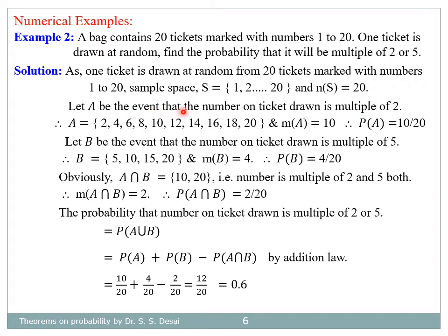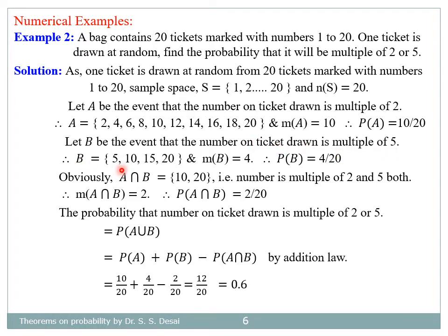Now let A denote the event that the number on the ticket drawn is a multiple of 2. So A will contain 10 numbers 2, 4, 6 up to 20, and therefore probability of A is equal to 10 divided by 20. Similarly, let B denote the event that the number on the ticket drawn is a multiple of 5.